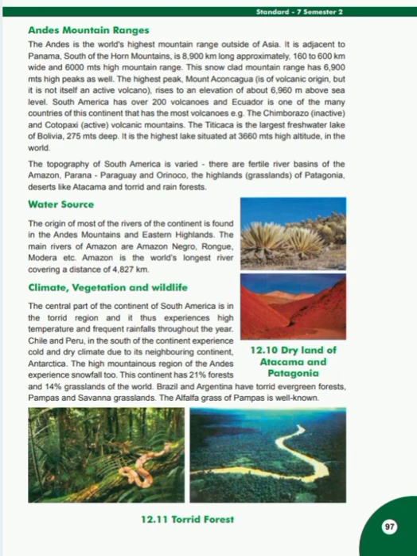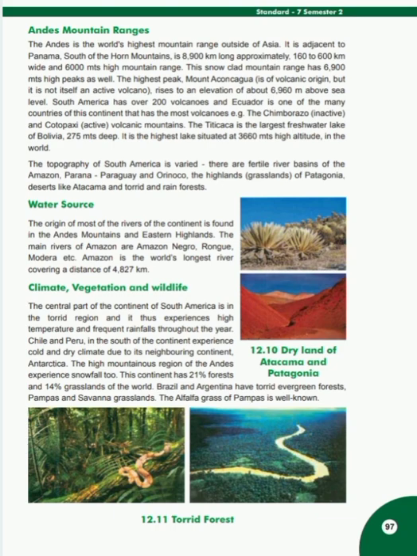South America has over 200 volcanoes, and Ecuador is one of the many countries of this continent that has the most volcanoes. Example: Chimborazo, inactive, and Cotopaxi, active volcanic mountains. Lake Titicaca is the largest freshwater lake of Bolivia, 275 meters deep. It is the highest lake in the world, situated at 3,660 meters altitude.